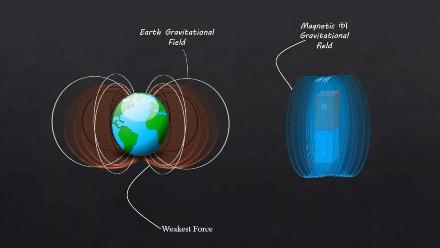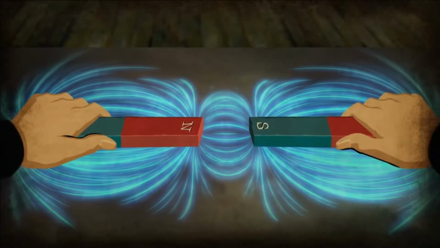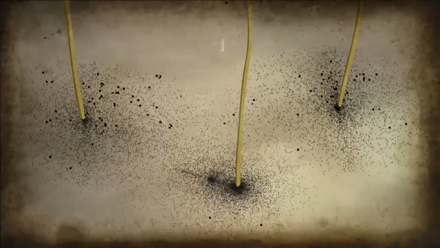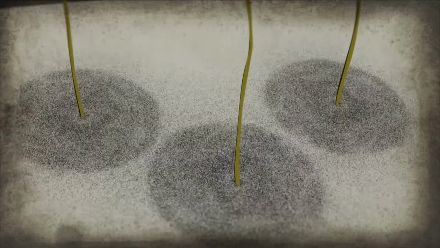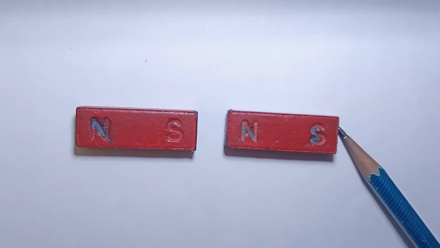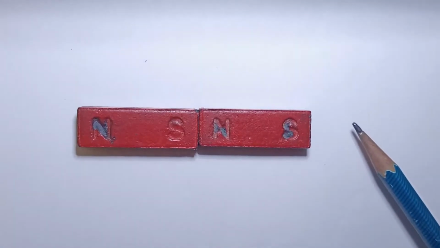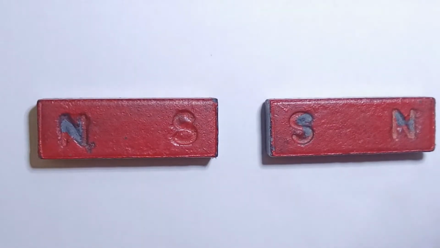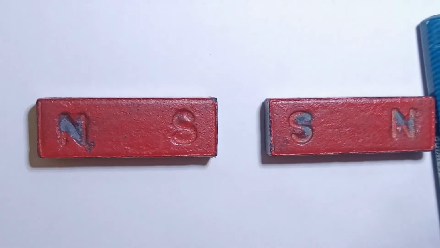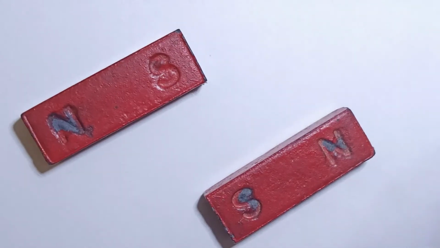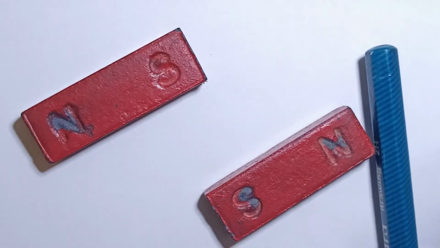This gravitational force is weaker than the force of a magnet, whereas the force of a magnet is of two types: attraction and repulsion. It works on objects with electric charge, and on ferrous materials and ferrous alloys. Like you take a magnet, when you bring two magnets close to each other, they attract each other due to opposite poles and stick together. And when you bring two same magnetic poles near each other, by keeping them in the opposite direction, both magnets push each other backward due to the same poles.